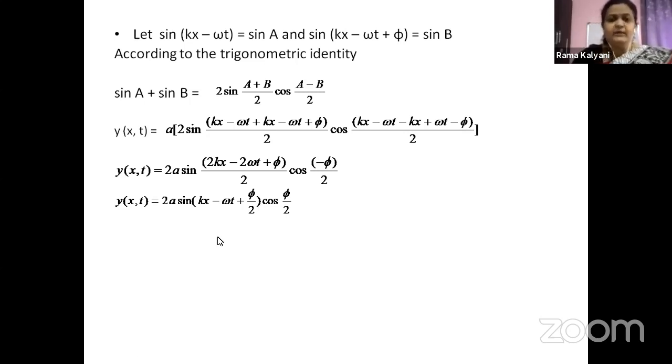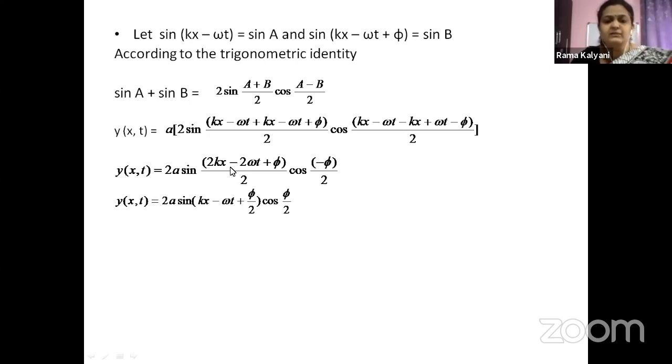And then what is the following step here? In the sine term, we have two terms of kx adding, so that will be 2kx. The minus omega t terms give minus 2 omega t plus phi, whole divided by 2. So 2kx minus 2 omega t plus phi, divided by 2, and then cos of minus phi by 2. See here, children, kx and minus kx will cancel. Minus omega t and plus omega t will cancel, and we are left with cos of minus phi by 2 in this term.